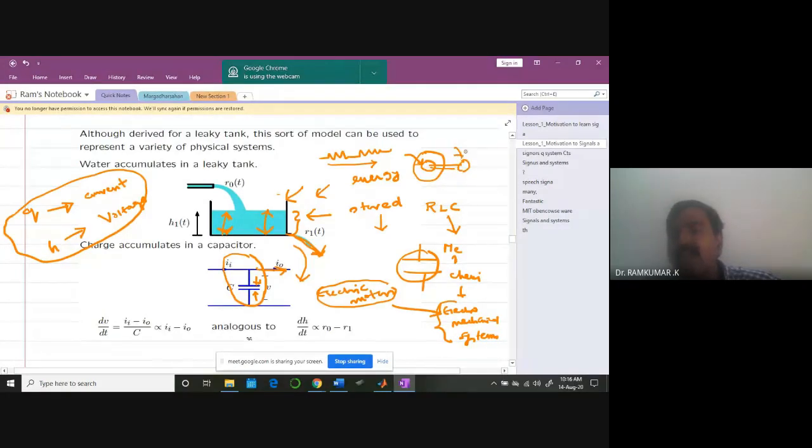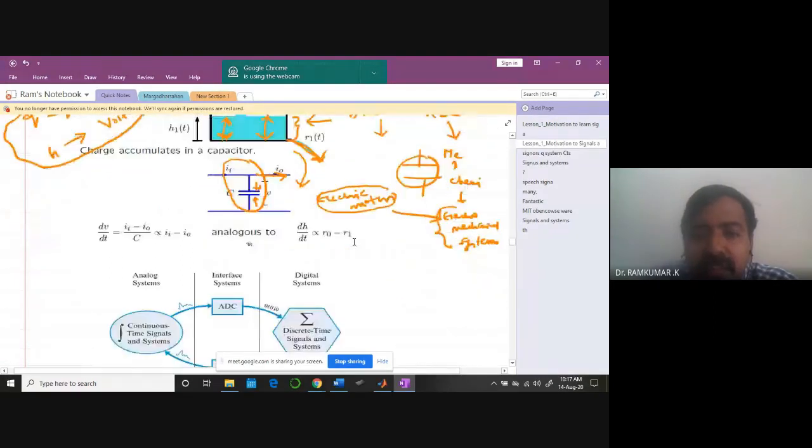There will be a shaft connected, a mechanical component involved, some resistance, some kind of mass element attached to it. So naturally you can imagine it's a composite electromechanical system we are talking about in terms of electric motors and generators. So an understanding about RLC circuitry and mass spring damper can provide you a lot of insights when you are going to mathematically model the system.